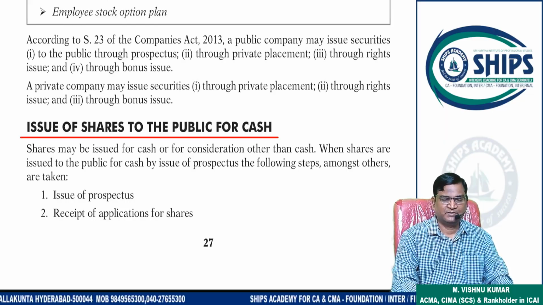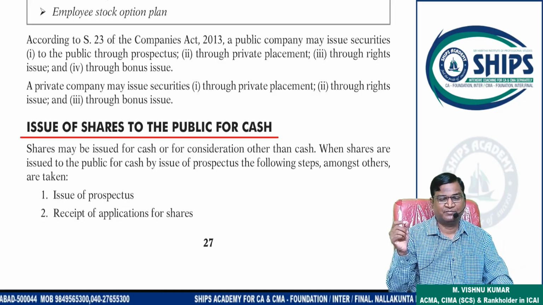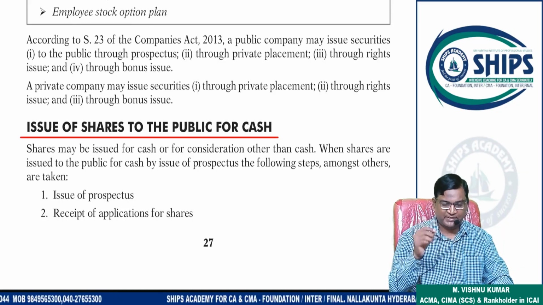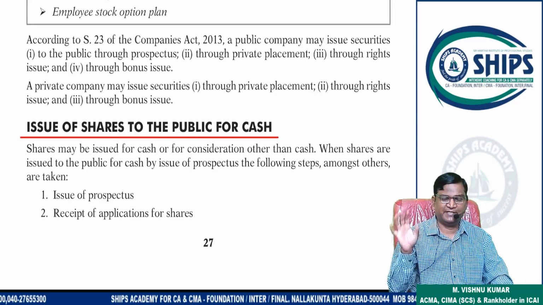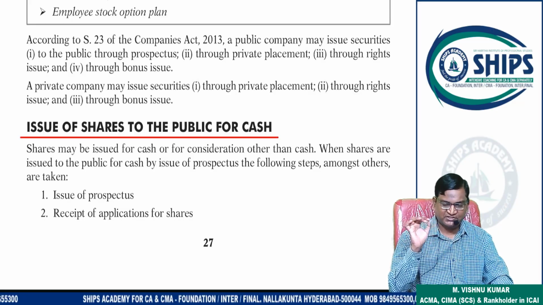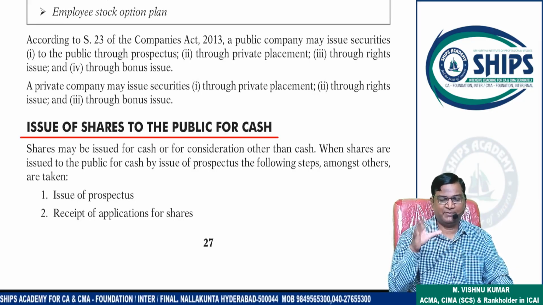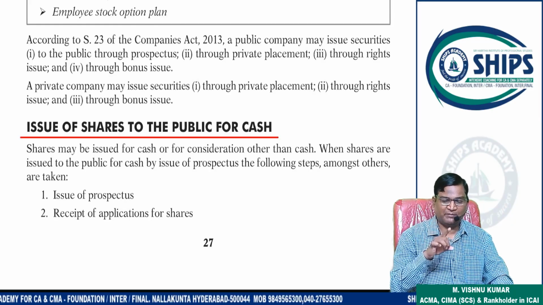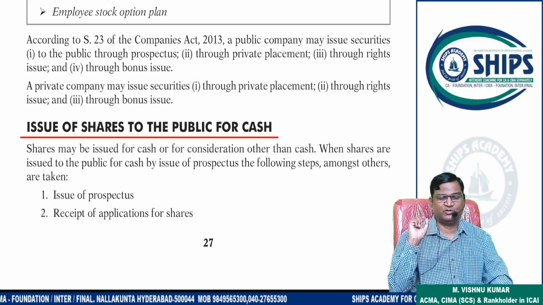Okay, here. According to that, generally the investor has to pay money. Suppose the company has decided that 10 rupees is the face value of the share. On application, they decided that 3 rupees will be the application amount. So if you are applying for 1000 shares, 1000 into 3, you have to pay 3000 to the company.